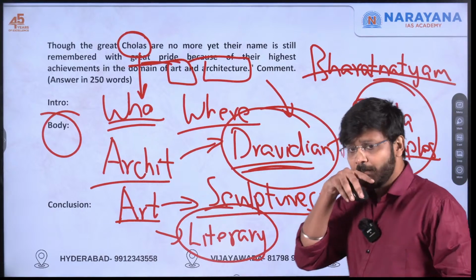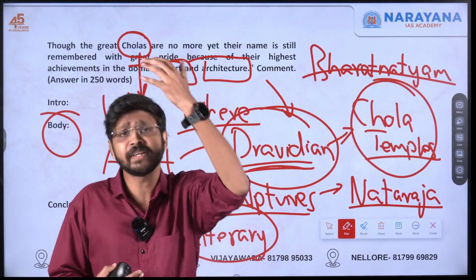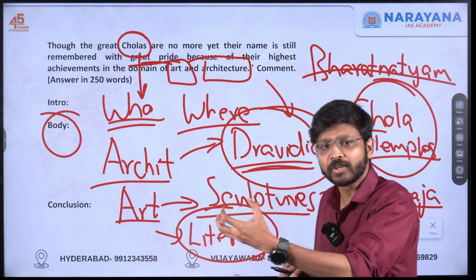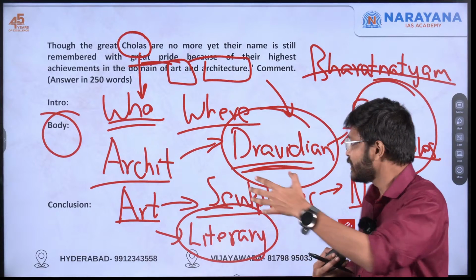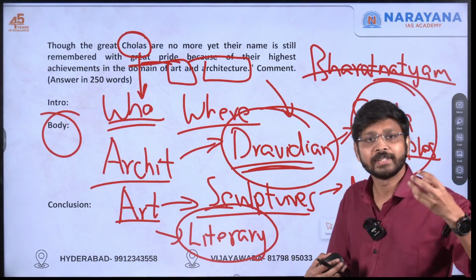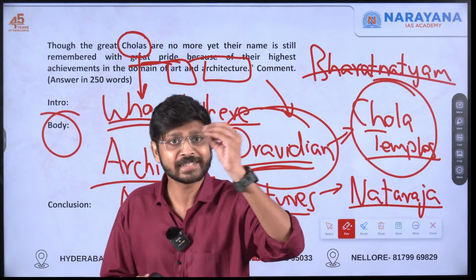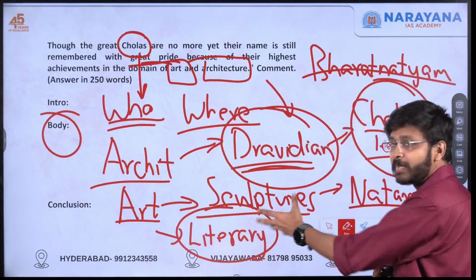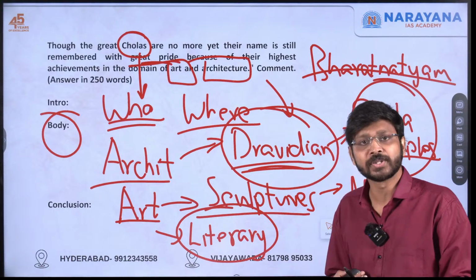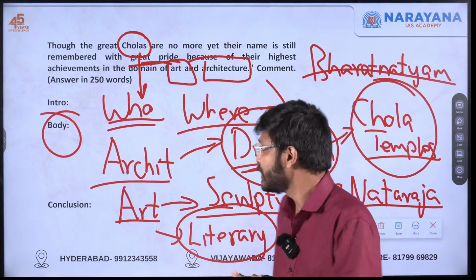Even though Bharatanatyam is a very old dance, significant contribution to Bharatanatyam happened during the period of Cholas only. So that also maybe you can mention here, because all these things we can see even now. For example, the temples in Tamil Nadu, or if you go to Southeast Asia also, you can see Dravidian temple architecture. Tamil is obviously a very popular language now also. Bharatanatyam, now also it is one of the classical dances. All these things you can mention.